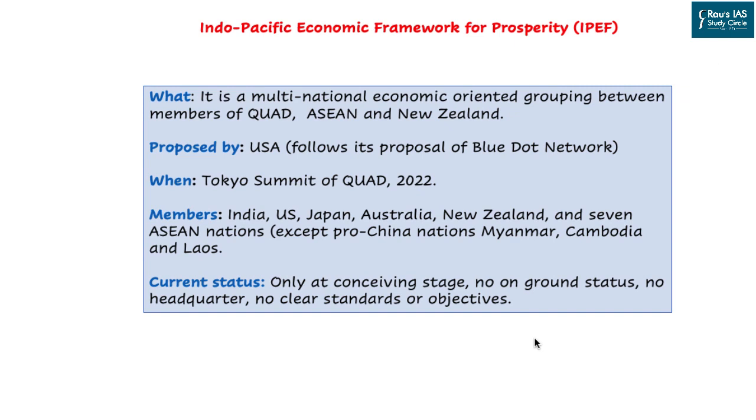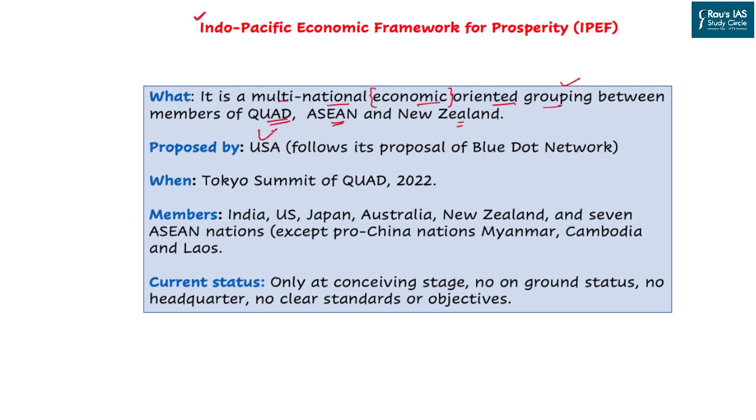Now, what is the Indo-Pacific Economic Framework for Prosperity that was proposed by the US President? It is a multinational economic oriented group. Please understand, it will be a group oriented more towards the economic development of the countries, and it will have as members all four members of the Quad, 7 ASEAN members and New Zealand.